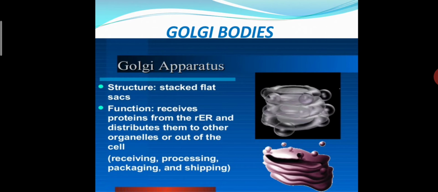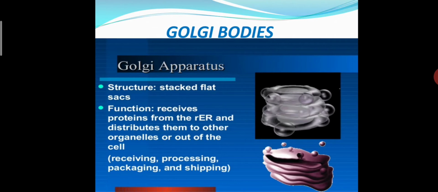What is the function of Golgi apparatus? It receives protein from RER, meaning rough endoplasmic reticulum. When we are talking about endoplasmic reticulum, we have seen that two types are there: smooth endoplasmic reticulum and rough endoplasmic reticulum. So what is the function of Golgi apparatus? It receives protein from rough endoplasmic reticulum and distributes them to other organelles and out of the cell.